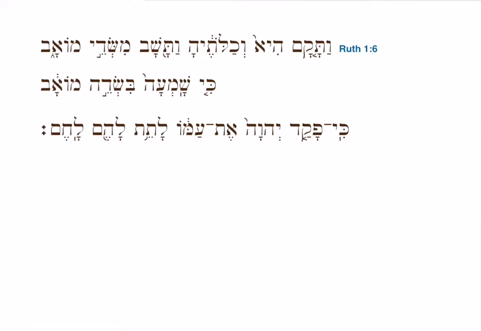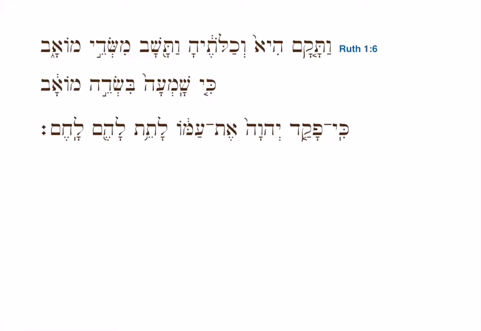So we pick back up in Ruth chapter 1. We'll start in verse 6 and we'll read up to the Zakaph. Vatakom he vakaloteha, and she and her daughters-in-law arose. So we begin with a Vav consecutive form. Vav consecutives can carry the narrative.